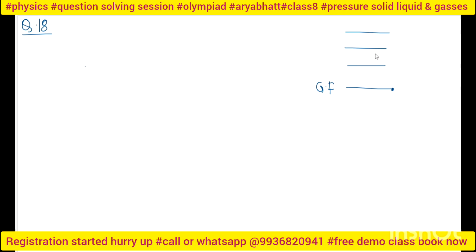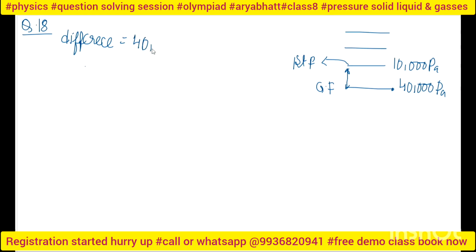What is given? There is a building with several floors. They are saying the ground floor pressure is 40,000 Pascals, and we know that all things are measured from sea level. Now, this is the ground floor, and this will be my first floor, right? The first floor pressure is 10,000 Pascals. Now they are asking what the height will be. I know the difference will be the resultant pressure, so it will be 40,000 minus 10,000, which is 30,000 Pascals.